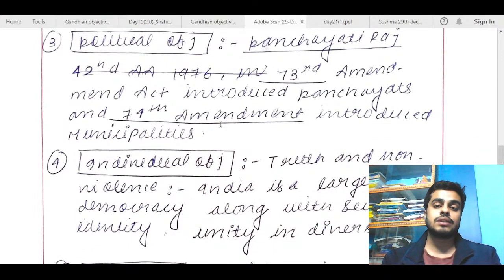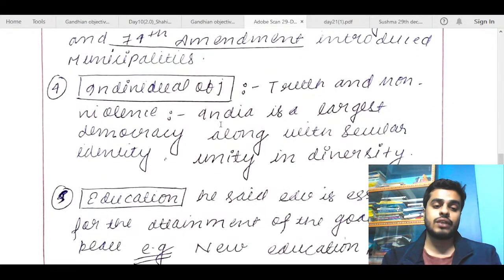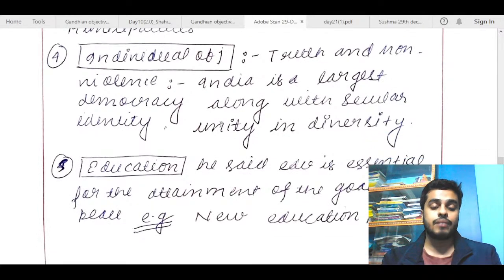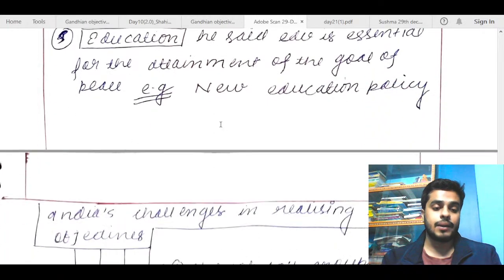Try to give some examples. Try to talk about some points. Since this is a 15 marker, you have the scope to do this. If it were a 10 marker, just talking about the main themes would have been enough. But when this is a 15 marker, try to enrich your content a bit.